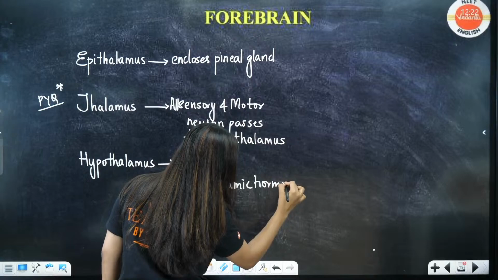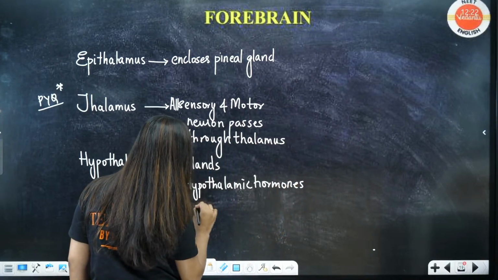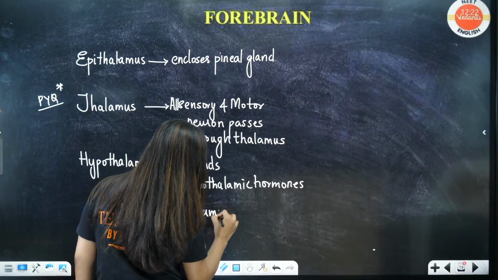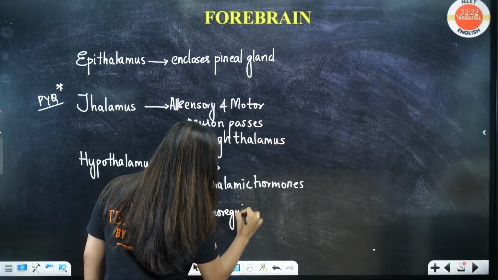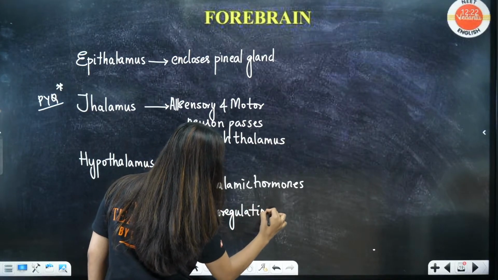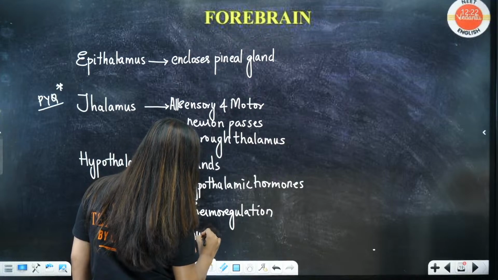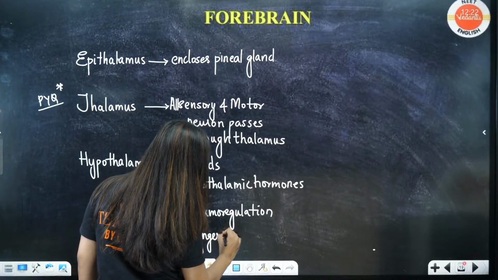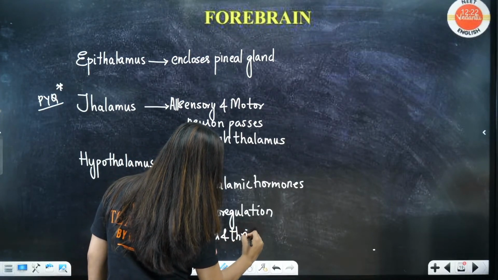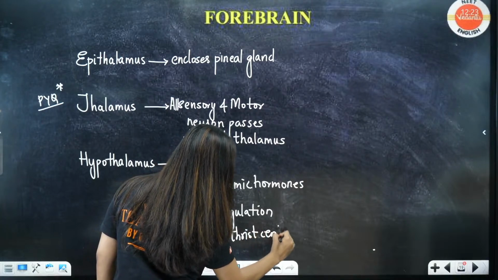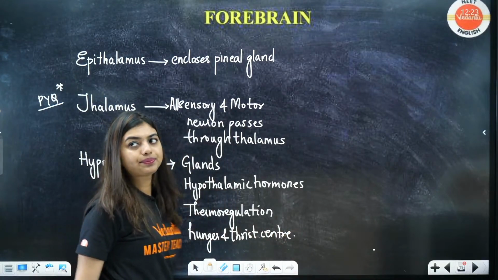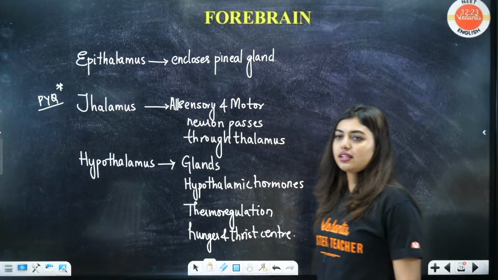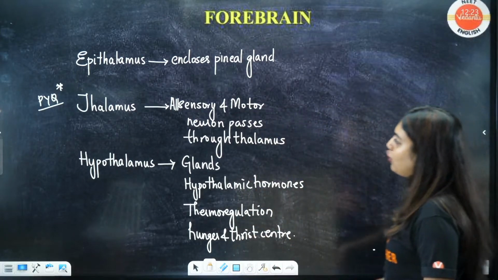They also do thermoregulation, and they have hunger and thirst centers. Got it? This is your forebrain. Cerebrum you already did, and the other parts of the forebrain are all here.